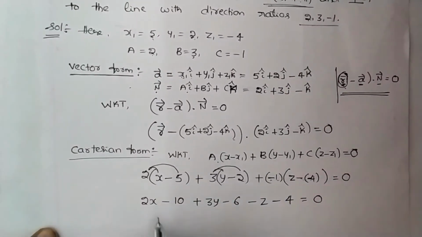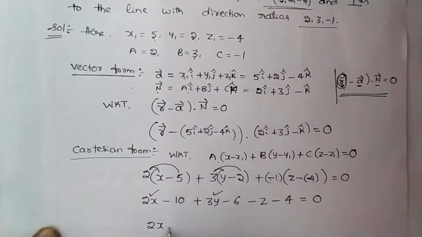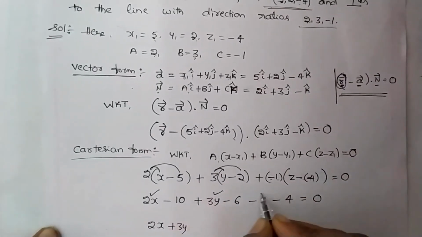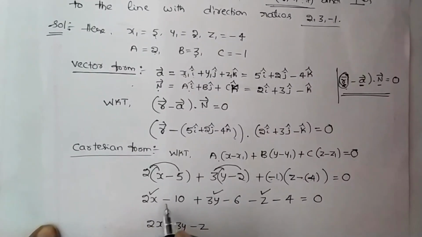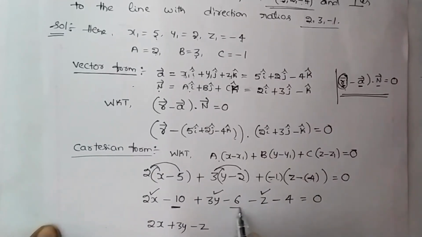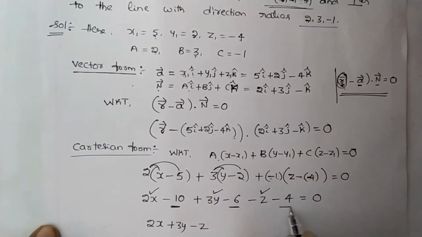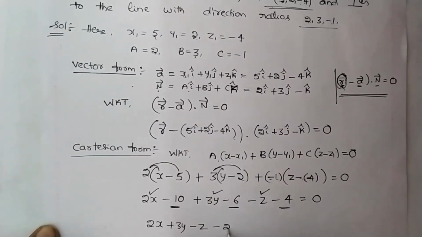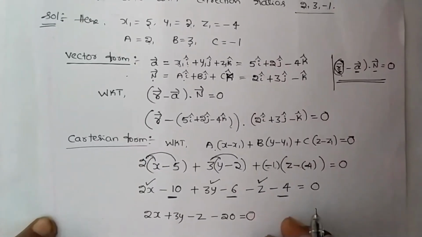Now you just rearrange it. 2x plus 3y minus z. Next we have the constants: minus 10 minus 6 is minus 16, minus 16 minus 4 is minus 20 equals 0.